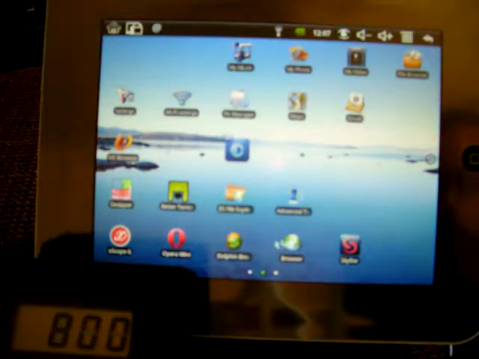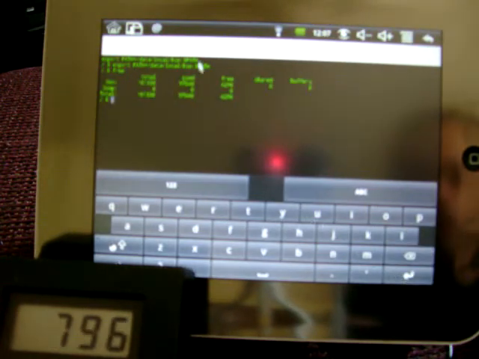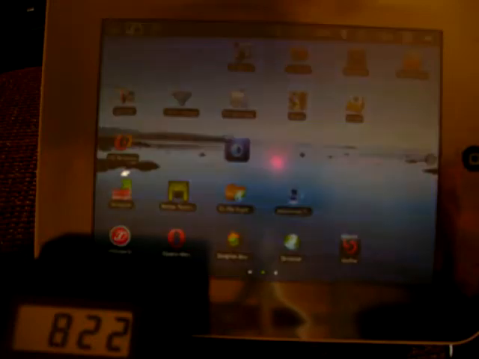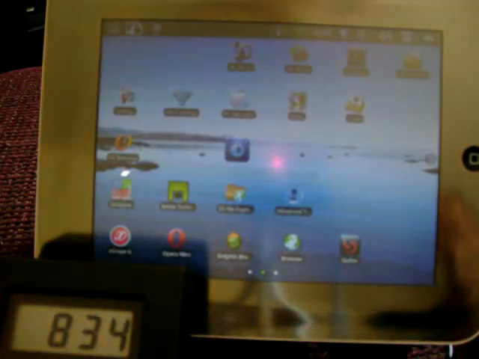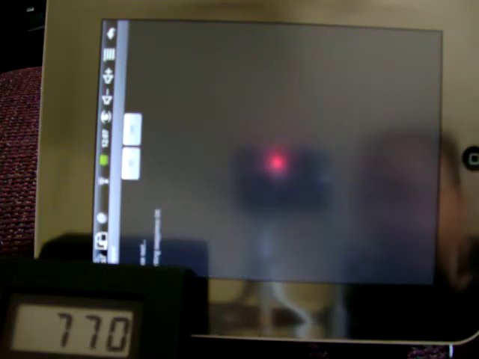Swap. So again, I'm going to open my terminal and type in free, which will show me how much memory. As you can see, my swap right here in the middle is at 0. So, return home. I'm going to use my swapper to turn on my swap file. And now I'm still pulling a pretty good load of power. There's swapper. Hit the on button and see how long it takes.